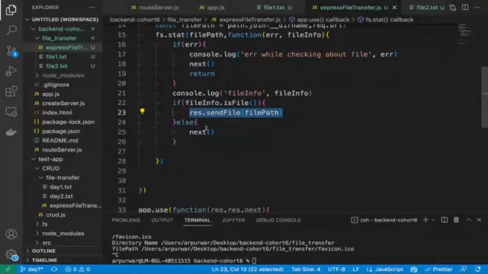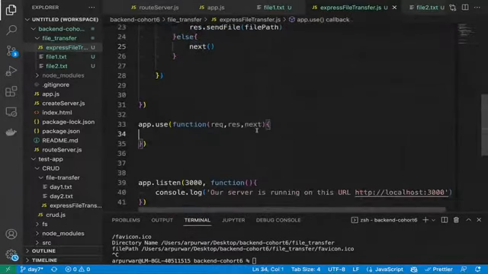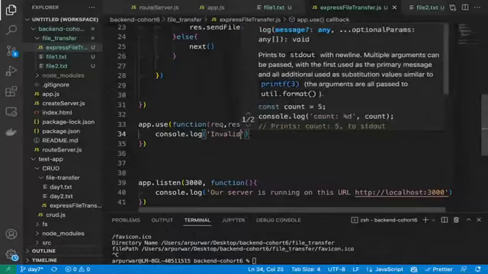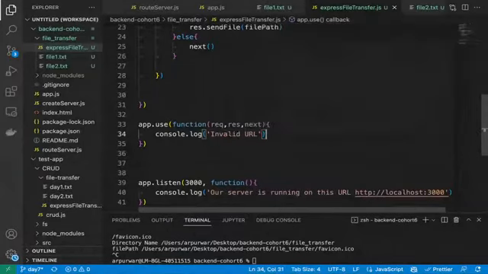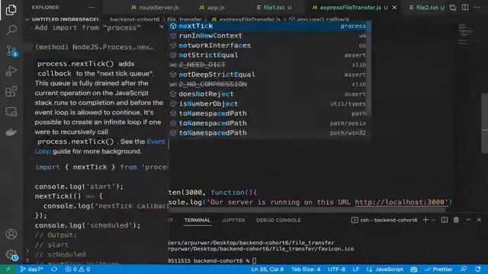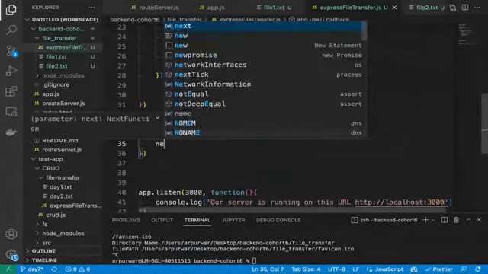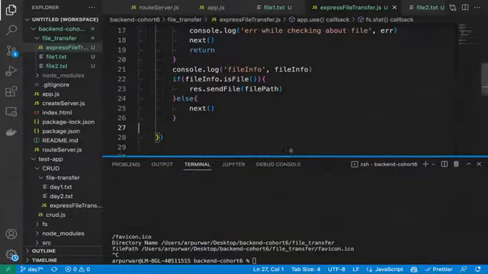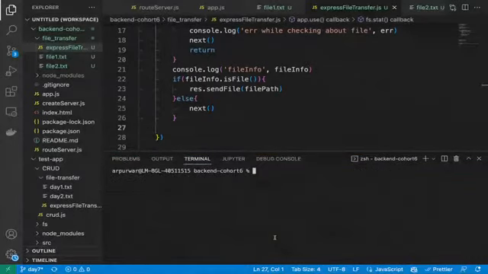And if that's not, then go to the next, and then in the next, we will see console.log. We'll simply do the console.log here: console.log invalid URL. There could be a scenario, right? Invalid URL is there. We simply call the next from here, right? So let me run it and let me first show you. Then we will see your questions.